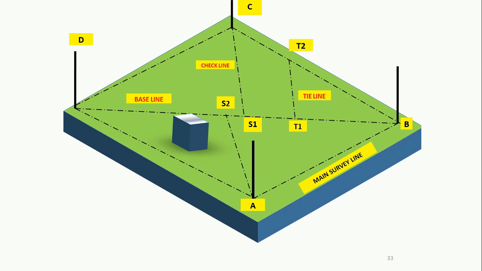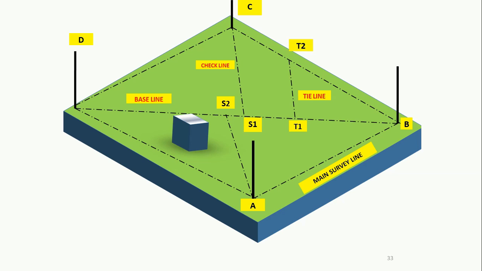This is the overall diagrammatic representation of the terminologies related to chain survey. As you can see, there are stations A, B, C, D along the boundary of the field. There are subsidiary stations inside the field, that is S1, S2, and there are some tie stations also, that is T1 and T2.